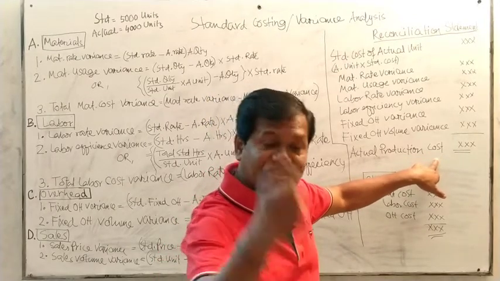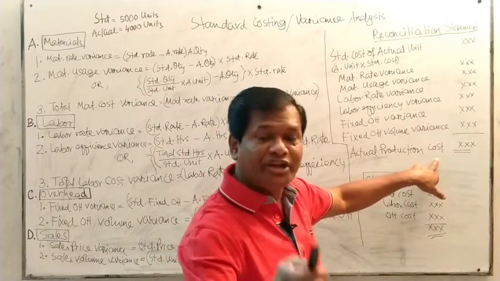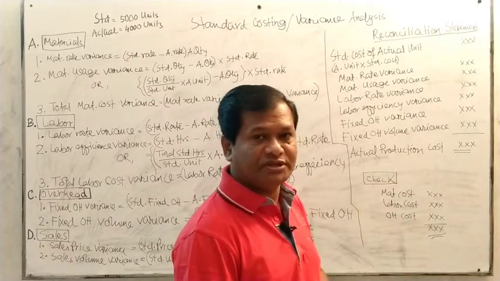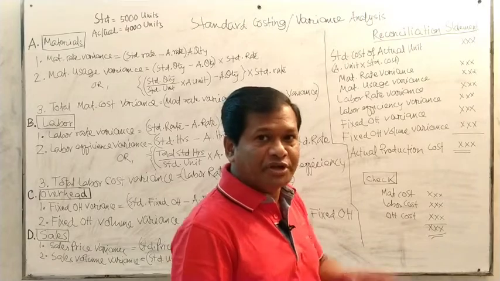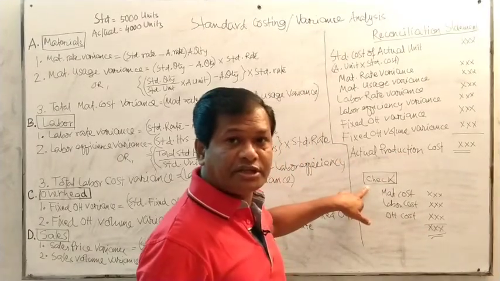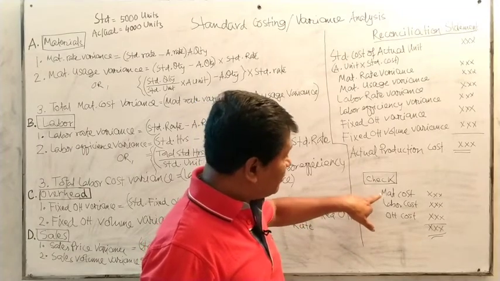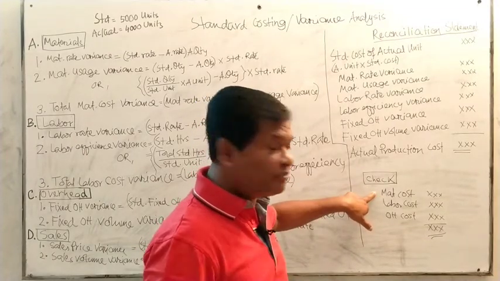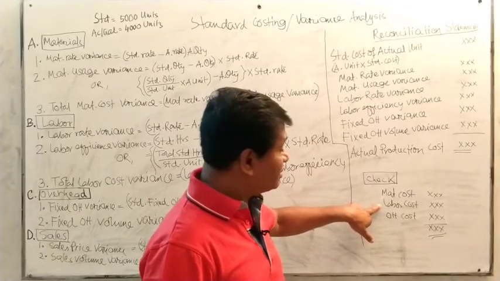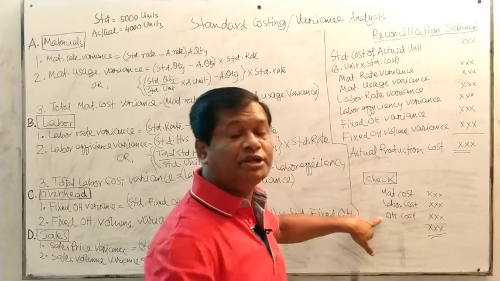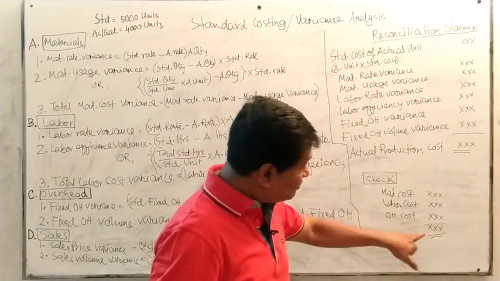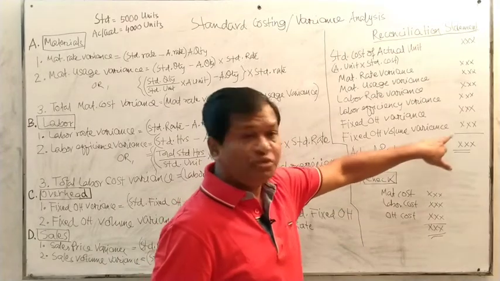That production cost must be equal to or agree with the actual cost given in your information. Where the actual information is given, the total cost is to be summed. Here you see, checking the cost. The material cost is given in the actual information, labor cost also, and overhead cost also. So this total figure is to be added up. This figure must be equal to this figure.